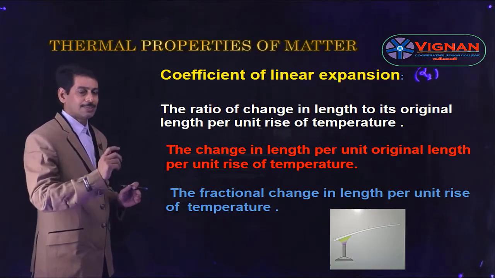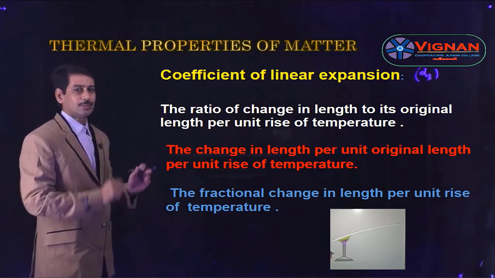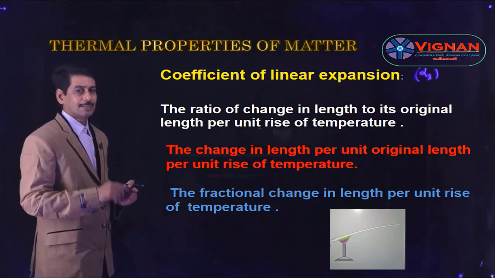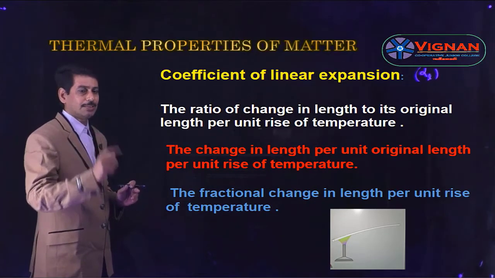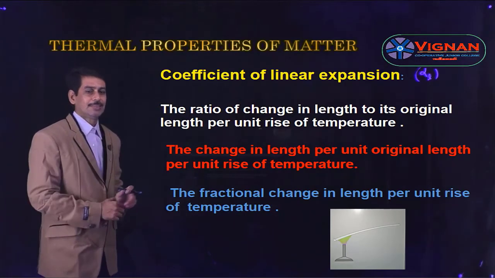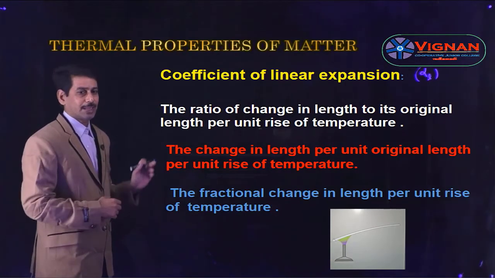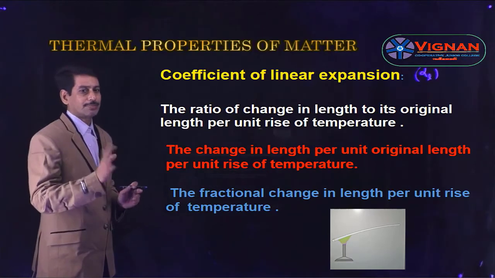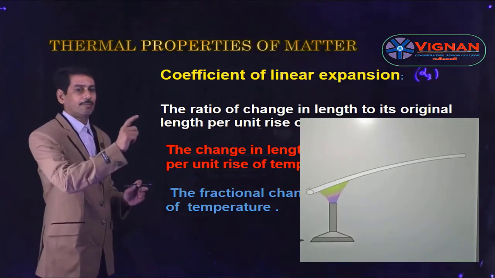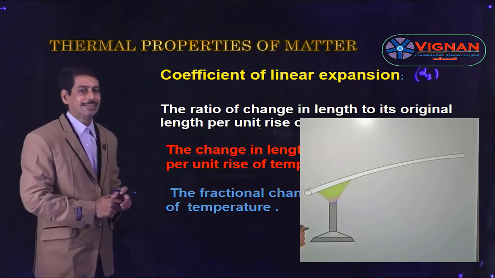The first one is the ratio of increase in length to its virgin length per unit rise of temperature. And the second one is, it is also defined as the change in length per unit virgin length per unit rise of temperature. And the third one is, it can also be defined as the fractional change in length per unit rise of temperature. And this coefficient of linear expansion is denoted by the letter alpha L. So L stands for linear or length expansion.